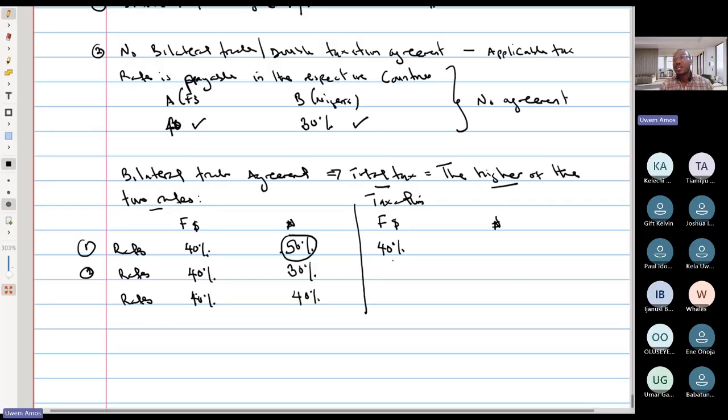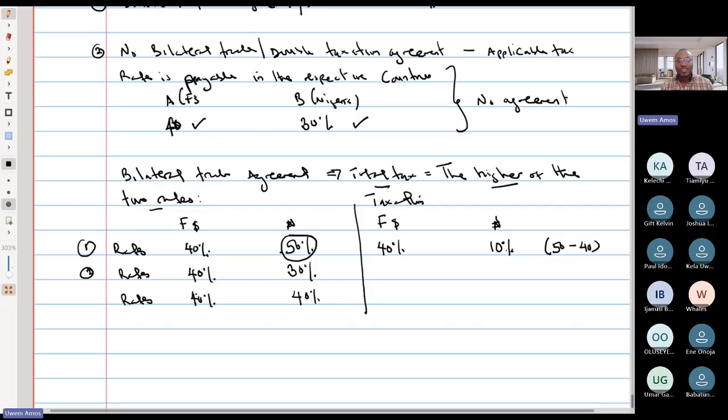Our total tax cannot exceed 50%. Because we have already paid 40% outside, what percentage is left for us to take us to the higher of the 2? That will be 50 minus 40, and so you only pay tax of 10% on the money you repatriate in Nigeria. So that's 40 plus 10, 50, which is the higher of the 2 rates.